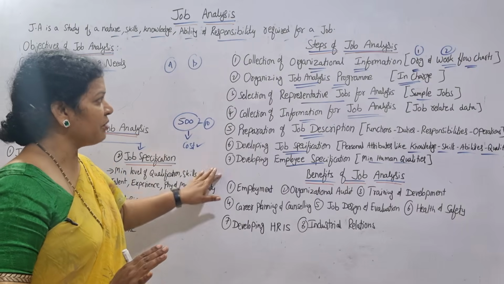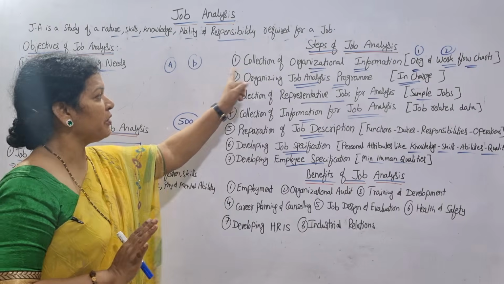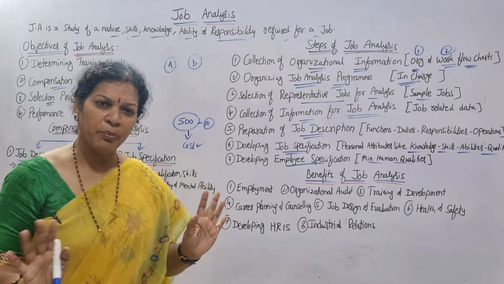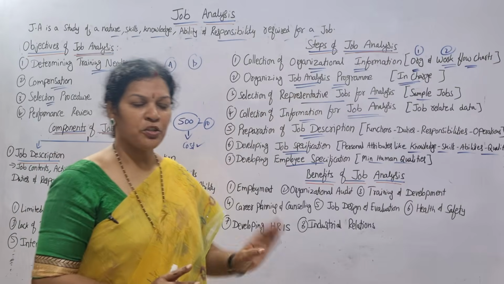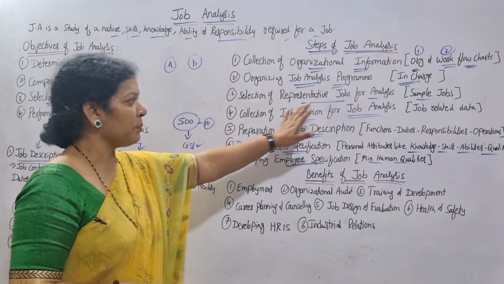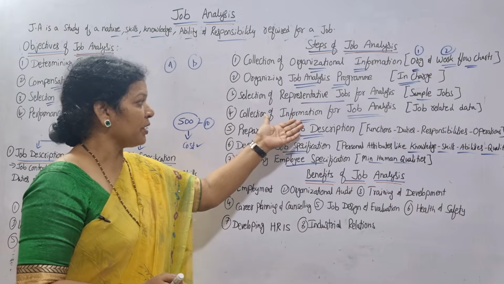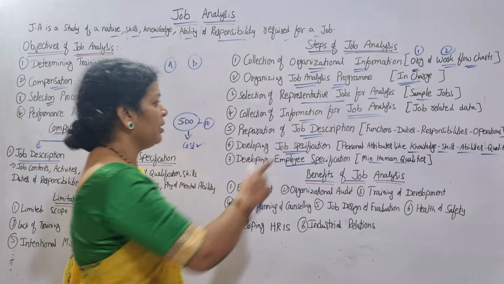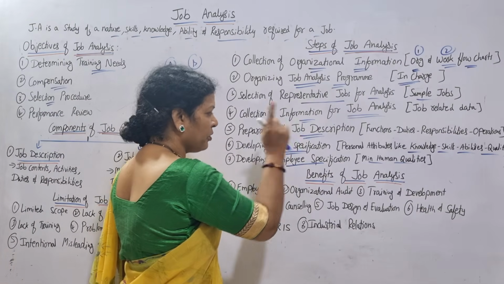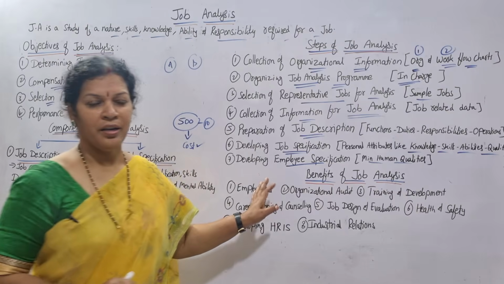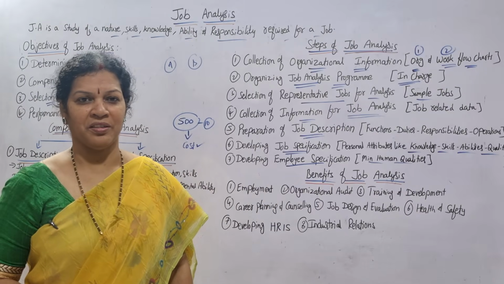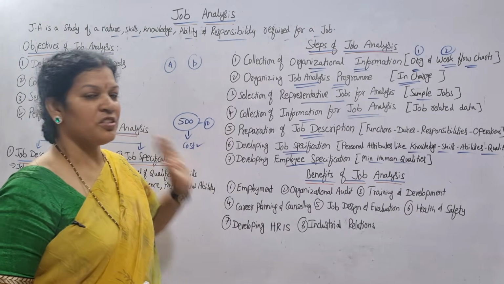So these are the seven steps. Are you able to remember? First, getting the organization information. Then after that, preparing the job analysis program. Then representative jobs, meaning sample jobs you are preparing. Then after that, collecting the job information, analysis, and job description, job specification, and minimum employee specification. So these are the steps to be followed.